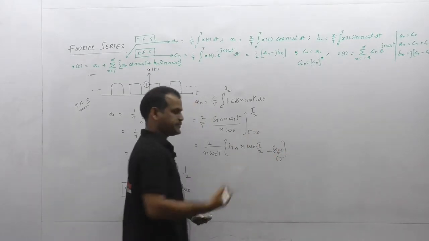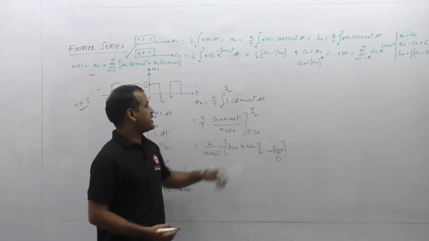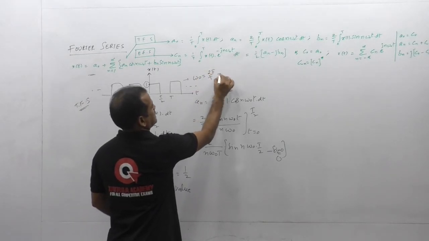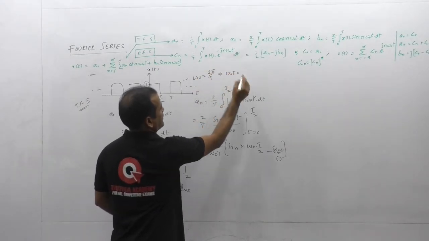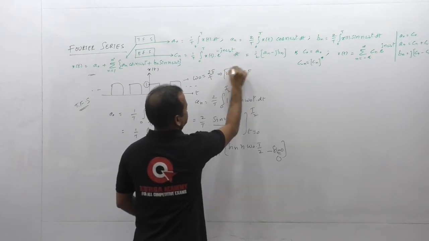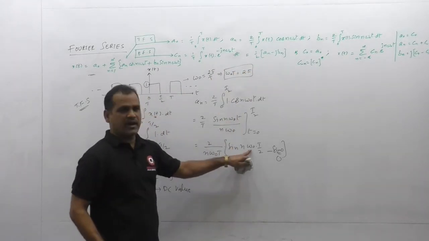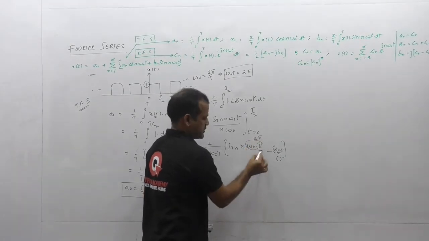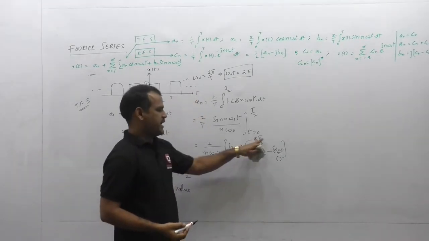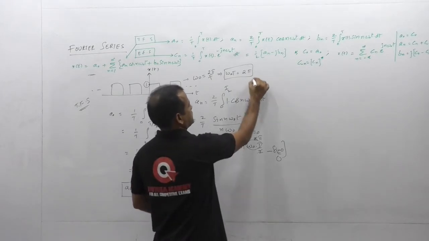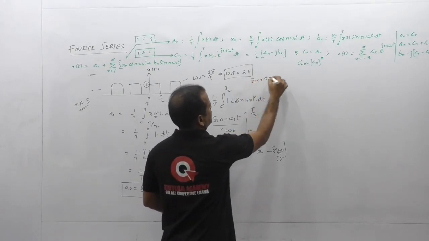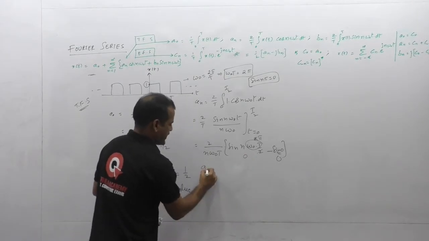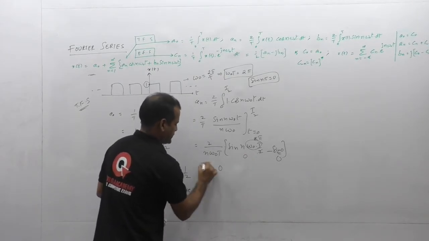Sin 0 is 0, and if you observe here, for this waveform omega naught is 2 pi by T, that means omega naught T value we can take as 2 pi. If this is 2 pi, this 2 gets cancelled and sin n pi is there. We know that sin n pi is equal to 0 for all values of n. So this is 0. So finally we are getting that the coefficient an is 0 here.